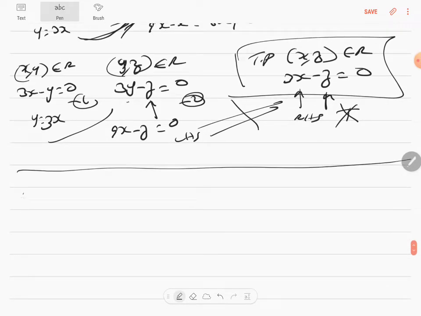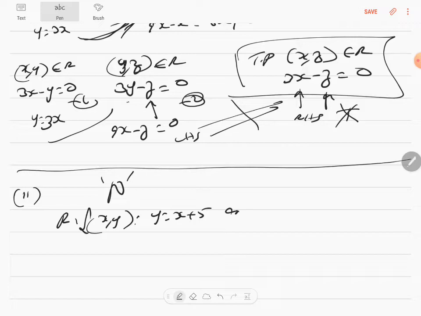So the next question is the second question, where on the set of natural numbers, they've given R is equal to {(x, y): y is equal to x plus 5 and x is less than 4}. You know natural number means x is only 1, 2 and 3, because the set builder form clearly says less than 4, no equal to is there. So x can be only 1, 2 and 3.